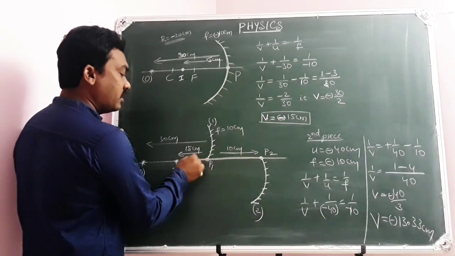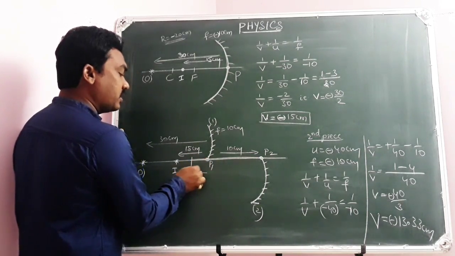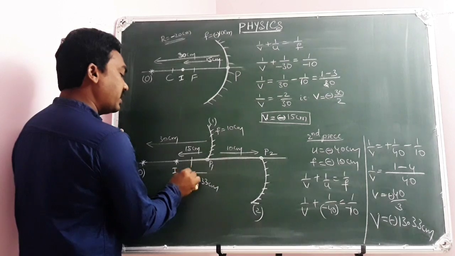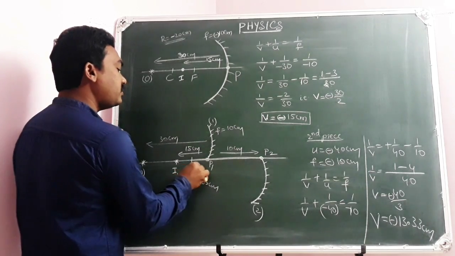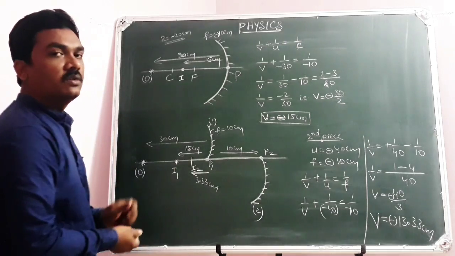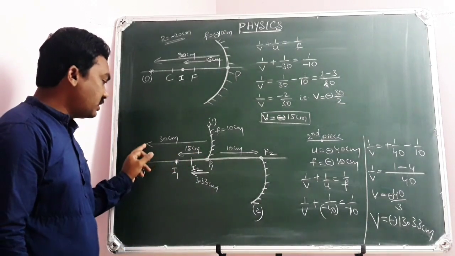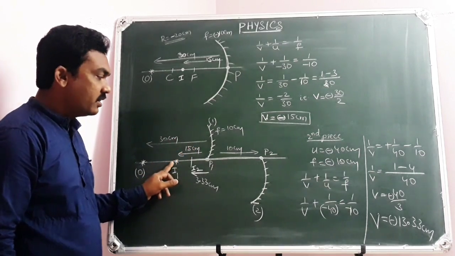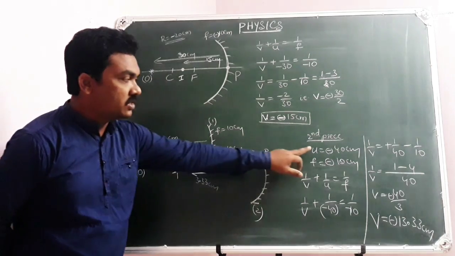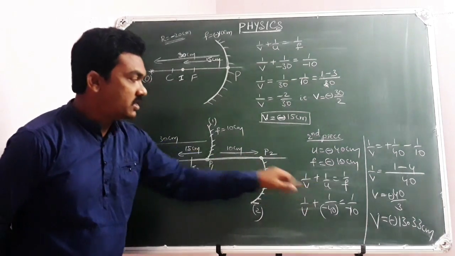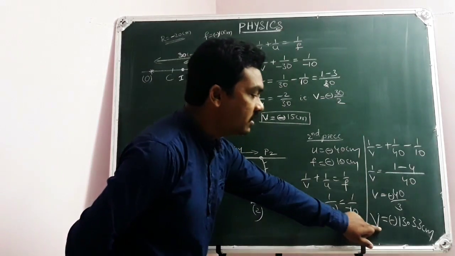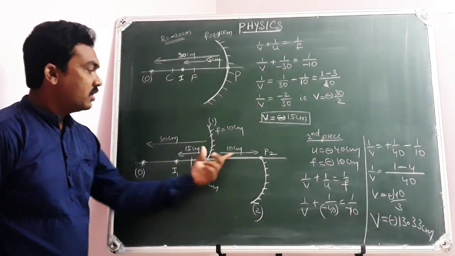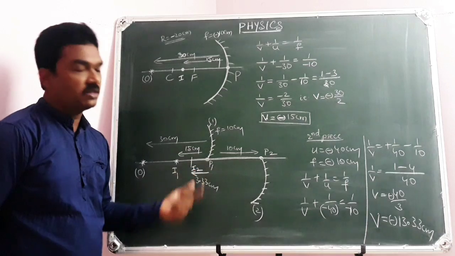Here to here is already 10, so here to here 3.33 centimeters more, because this is already 10. So here is the second image location. As the first object distance remains 30 centimeters, the first image due to the first piece will be at 15 centimeters away. But due to the second piece, as the object distance varies to 40 centimeters, the image distance from the second piece, because image distance is always calculated from the mirror, is 13.33 centimeters. Here to here 10 already, so here to here 3.33.